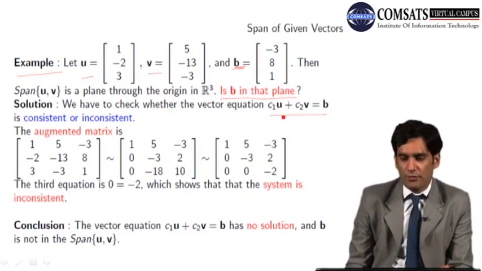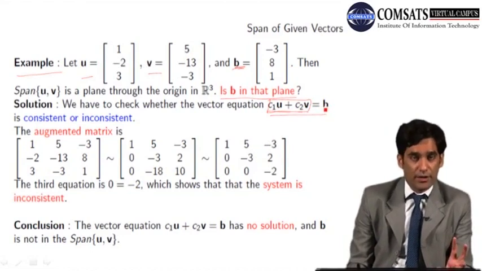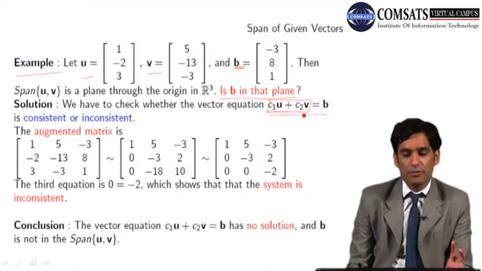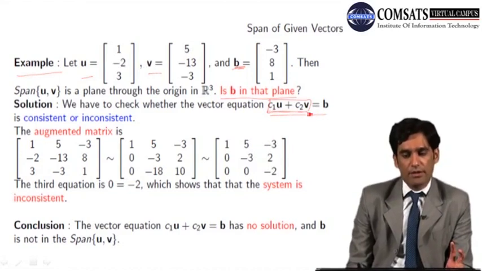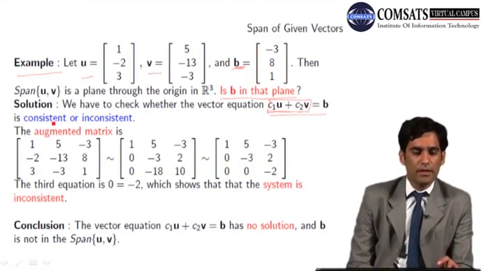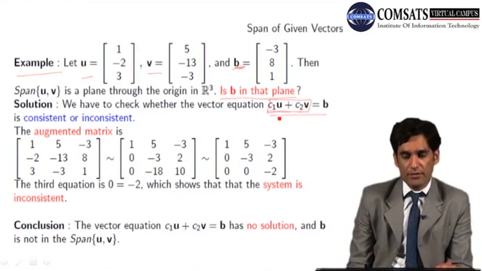अब linear combination of U and V तो ये लिखा हुआ है मैंने, तो मैं इस सिस्टम को सॉल्व करूंगा, which is the vector equation equals B, whether I can find out the values of C1 and C2 such that whenever I put the values of C1 and C2 in this vector equation, the answer is B. So this vector equation is equivalent to the system of linear equations.